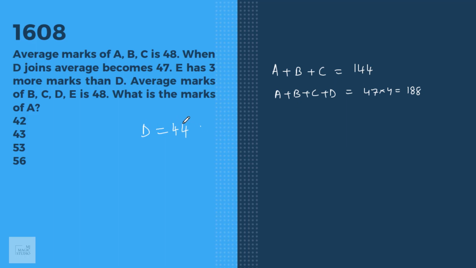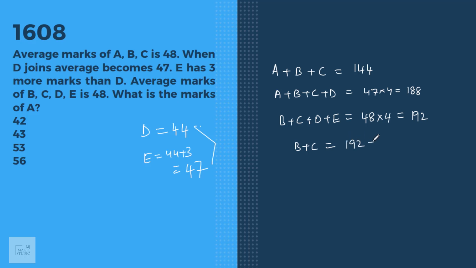That is 44. E has 3 marks more than D, so E is 44 plus 3, that is 47. The average of B, C, D, E: B plus C plus D plus E is 48 into 4, that is 192. Now D plus E is 44 plus 47. That means B plus C equals 192 minus 44 minus 47.